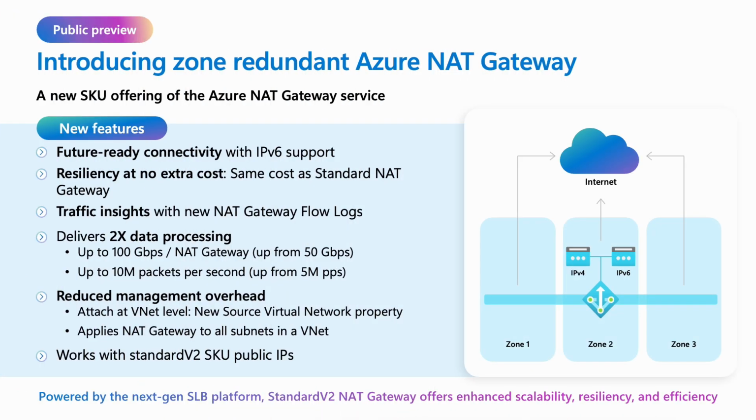Let's shift to NAT Gateway. The new zone redundant NAT Gateway is a game changer. It offers future-ready connectivity, including IPv6 support and resiliency at no extra cost. You get enhanced traffic insights, double the data processing capacity, and reduced management overhead. Instead of configuring NAT gateway for each subnet, you attach it at VNet level, and it applies everywhere.